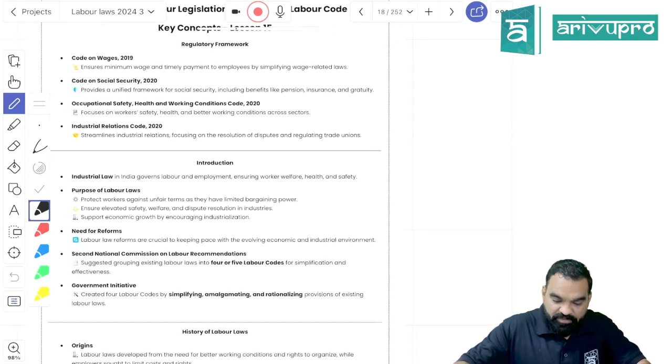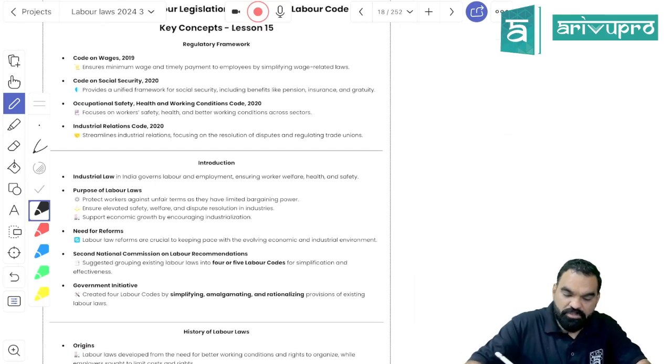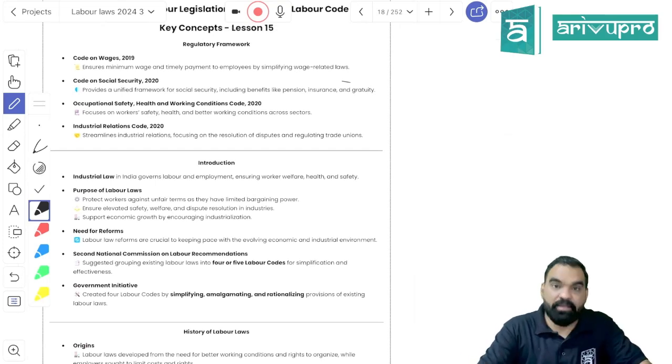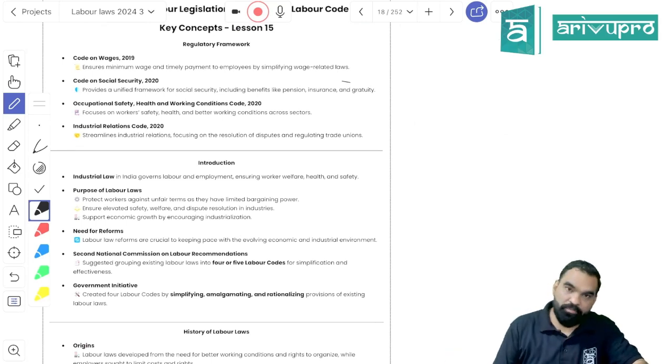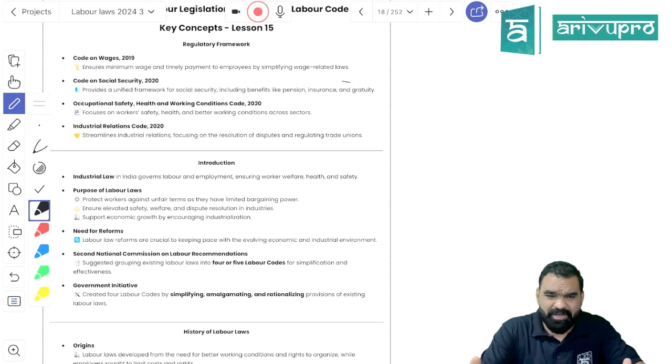Now proceeding further with the labor codes. So 4 labor codes are there. Actually, labor codes have been passed, but they have not been implemented yet. There are a multiplicity of labor laws in India. Hundreds of labor laws are there when combining the parliamentary laws, that is central government laws, and state laws.